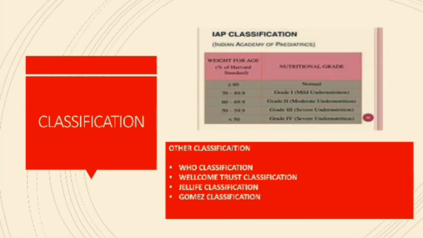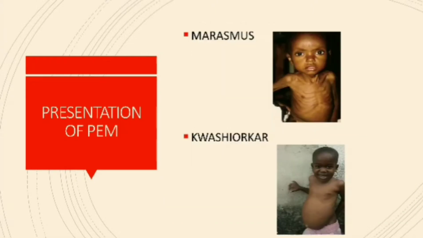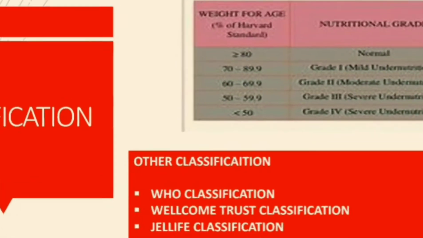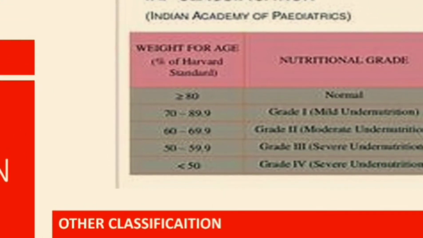And we have several classifications to grade protein energy malnutrition, like IAP classification, WHO classification, Wellcome Trust classification, Gomez classification and Jelliffe classification. Very important is the IAP classification, where we classify based on weight for age. First of all, we consider the 50th percentile, not 50%, as 100%.